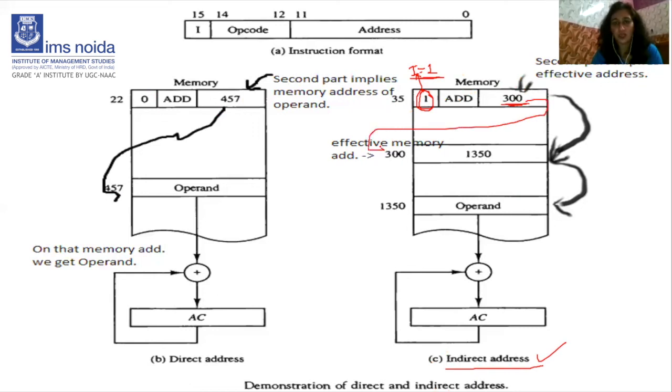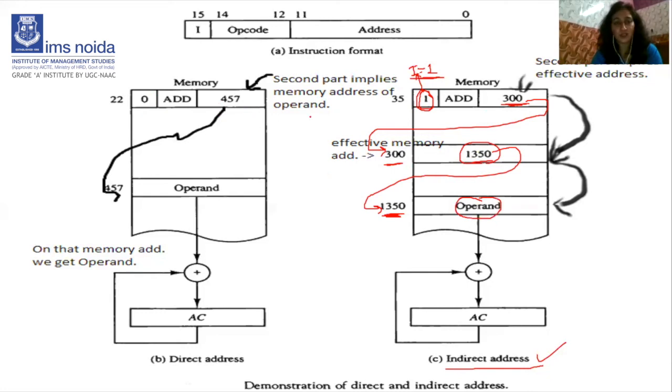Here we will move to the 300 address, but at the 300 address we do not find the operand. Location 300 also holds another address, like a pointer. This address contains another address. Then we will move to the address 1350, and at this address the operand is found. So I think it must be clear from this diagram and the earlier diagram.